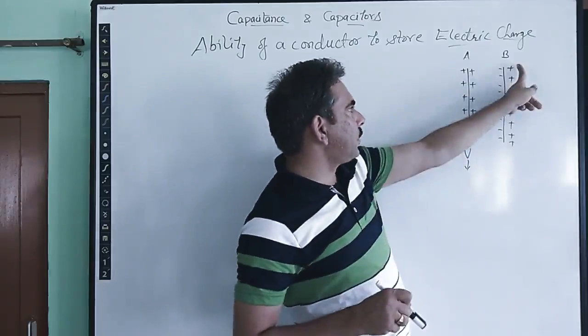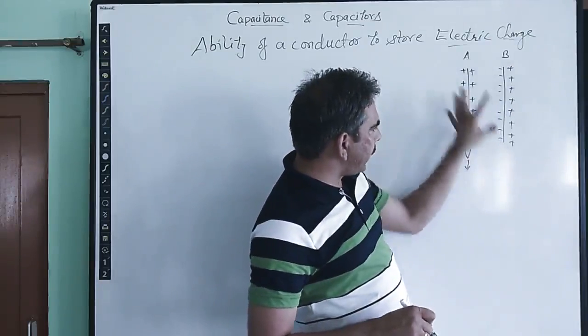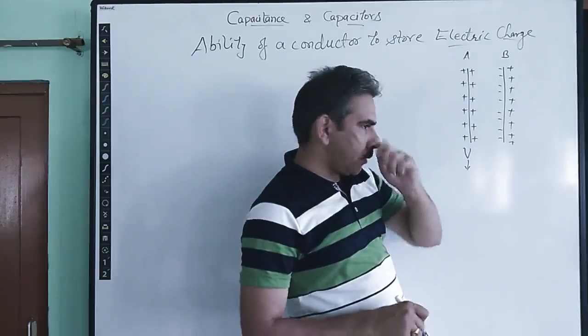And due to the positive charge, potential will increase. So this negative charge will decrease the potential, and this positive charge on B will increase the potential, right?